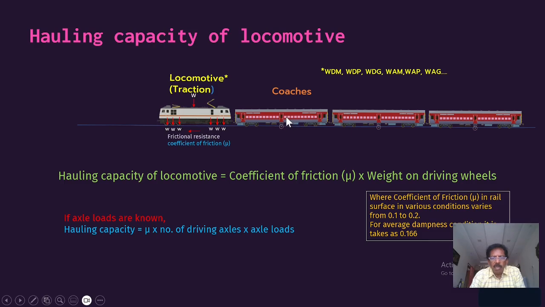There will be various frictions and resistance, so considering this also we have to decide how much load this particular loco can carry, and what speed it should run in the particular section. Everything will be decided, so we are going to see that in the coming slides.